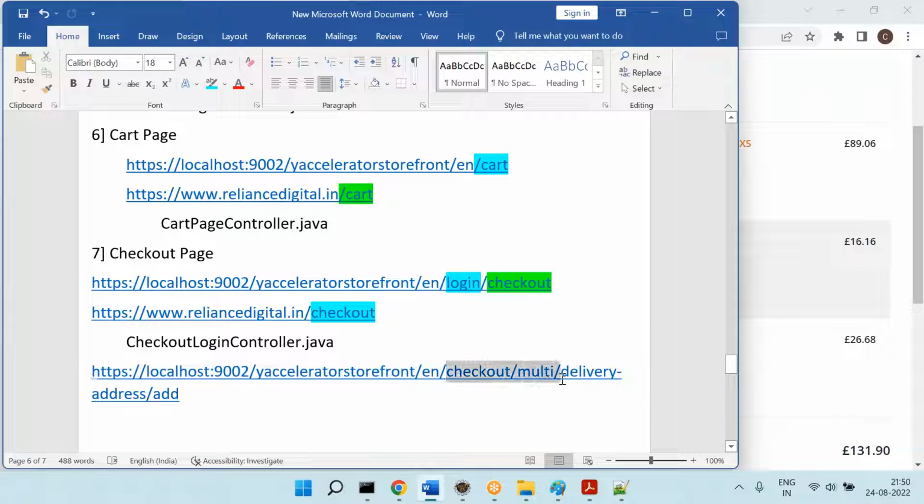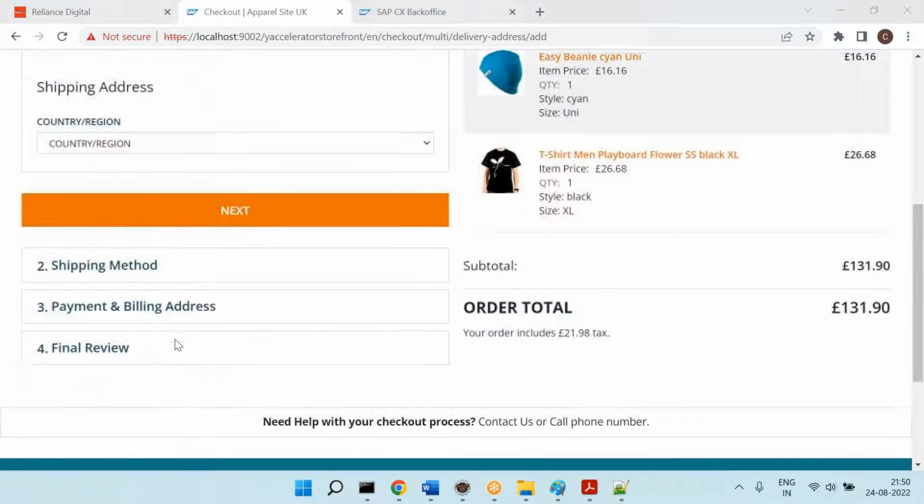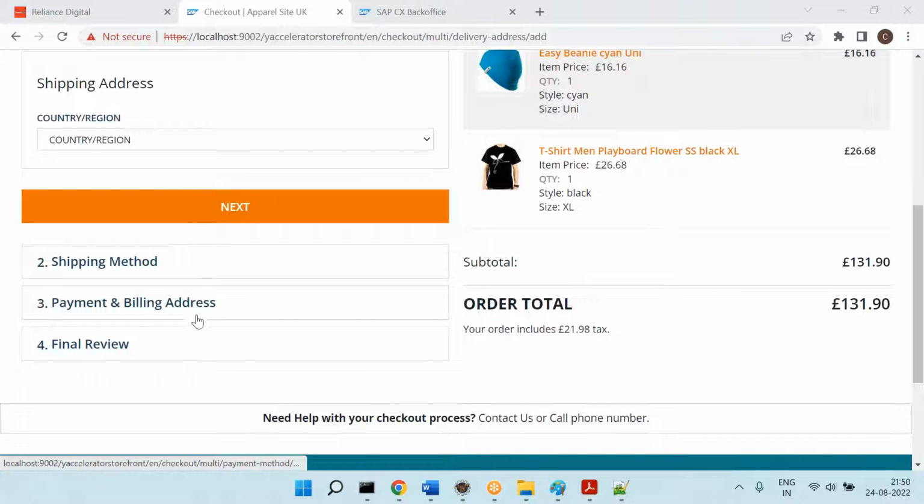Can you see this one? Multiple steps. What is the meaning of multiple steps? First step is what? Enter the address. Second step is what? Enter the shipping methods. Third step is what? Enter the payment. Fourth step is what? Review it. Then place the order.